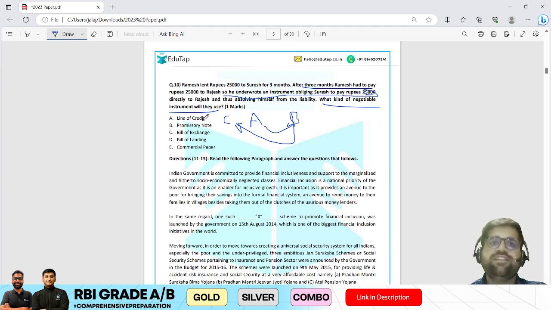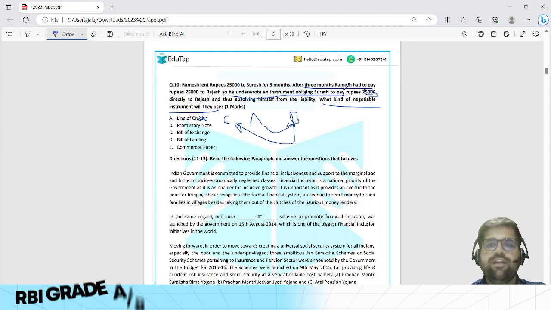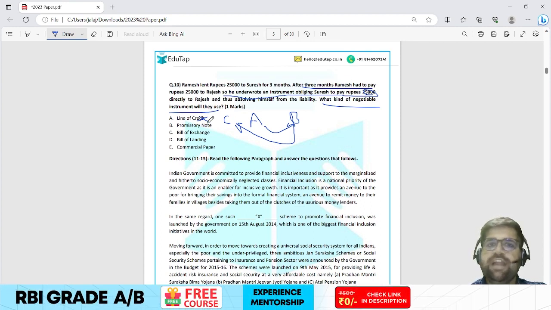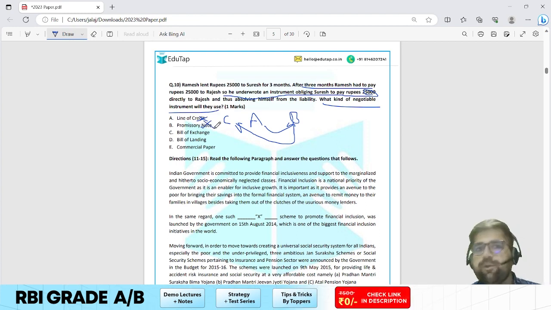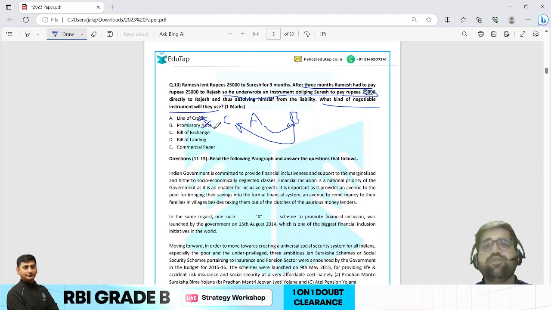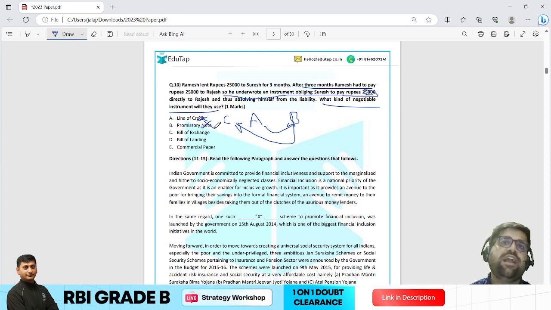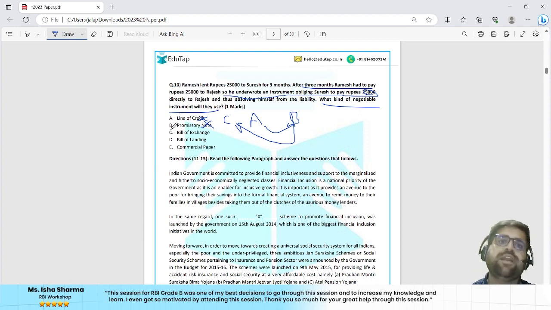Okay, so first I will see line of credit. See, line of credit is used for your import and export kind of thing. Nothing of import and export is happening over here. So line of credit will not be your answer. Promissory note is also not the correct answer because it has to mention the word promise over here. Promissory note is a kind of promise which is given from one party to another. That is also not mentioned. Bill of exchange would be the right answer over here.